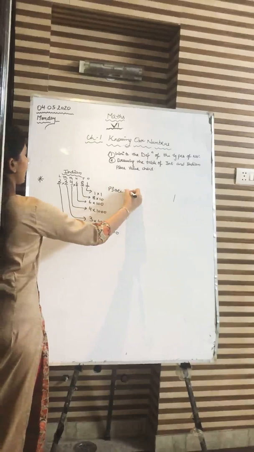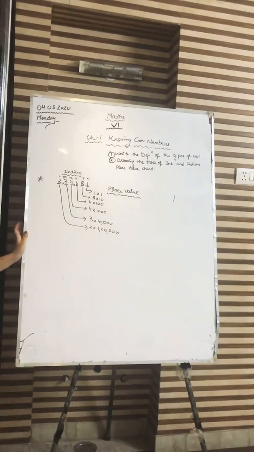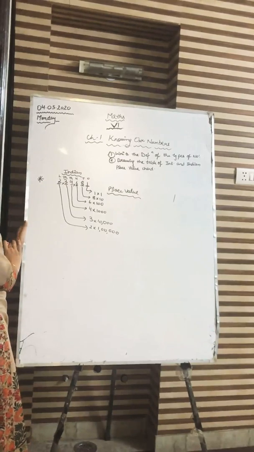Got it everyone? I hope you are able to recollect whatever we studied in class 5th. Got it? Ones, tens, hundreds, thousand, 10,000 and lakhs. Got it everyone? Sure? So this is the Indian place value system.